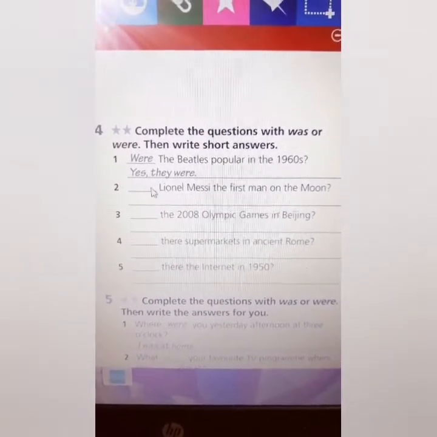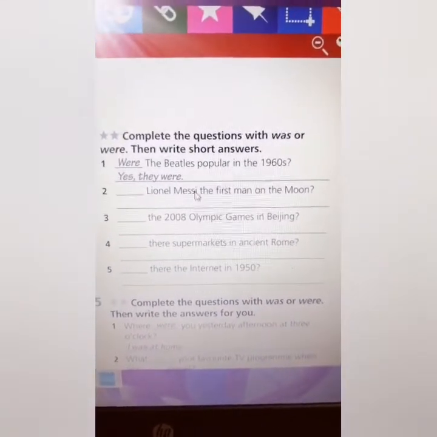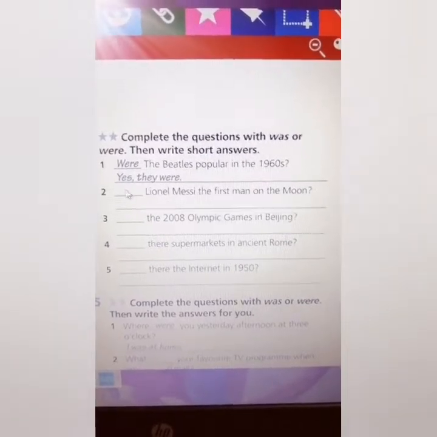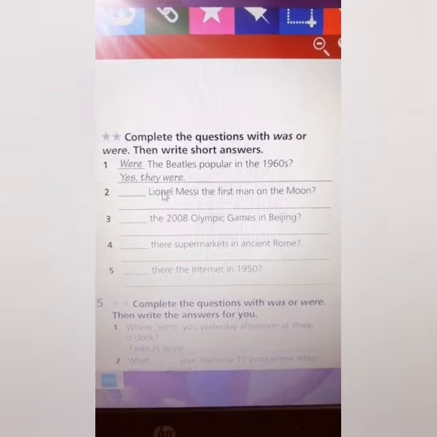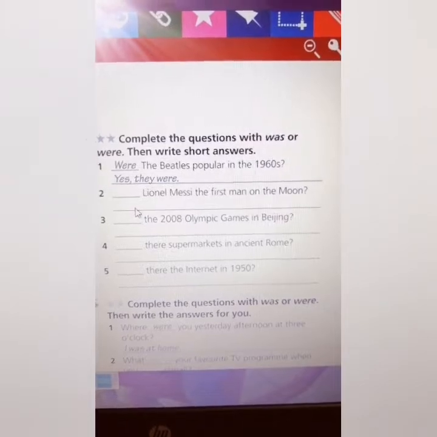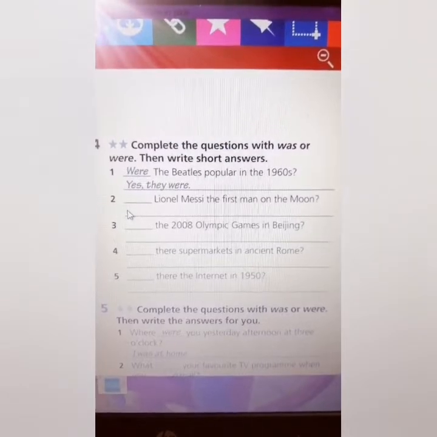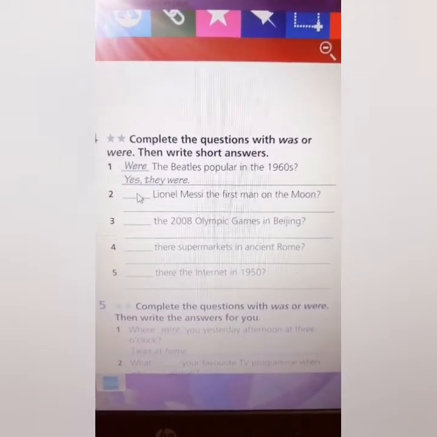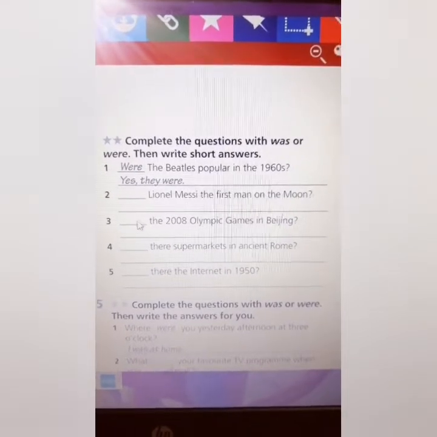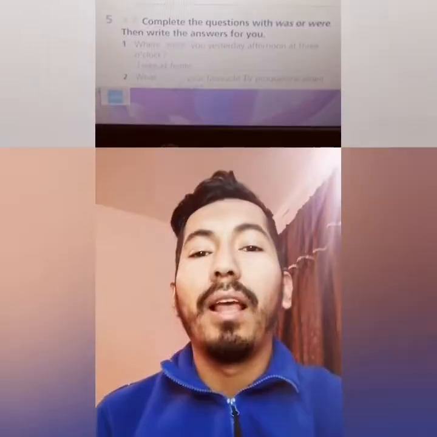In number 2, you have Lionel Messi, the first man on the moon. So Lionel Messi, it's he, right? So here you have to use was. Was Lionel Messi the first man on the moon? If you think yes, you're going to say yes, he was. Or if you think it's not, you're going to say no, he wasn't. If the question has was, the answer has was. If it has were, the answer has were. So do it. Perfect, I know that you did a very good job in exercise number 1.